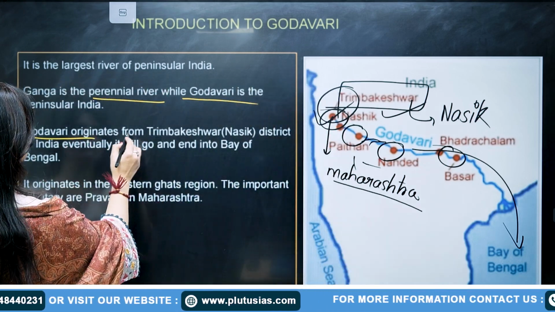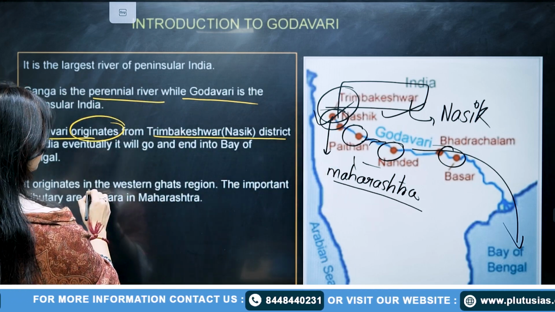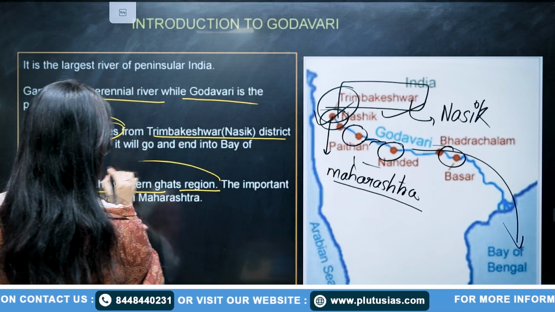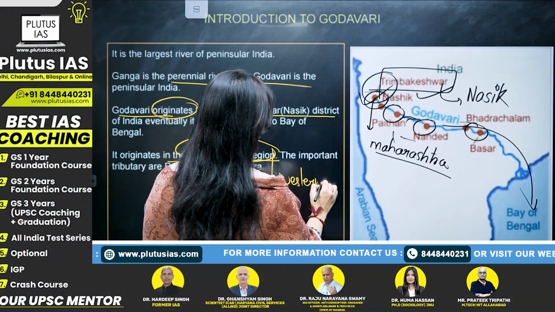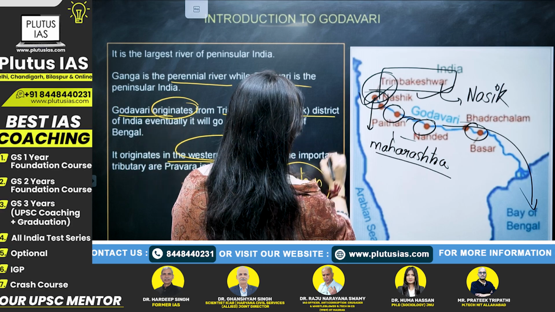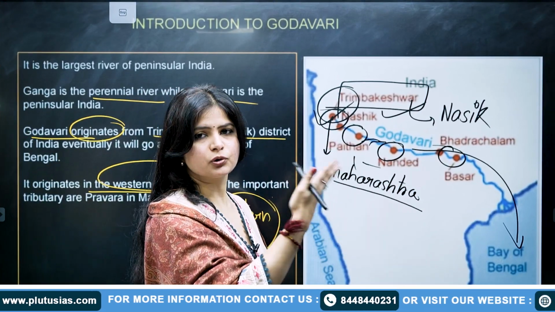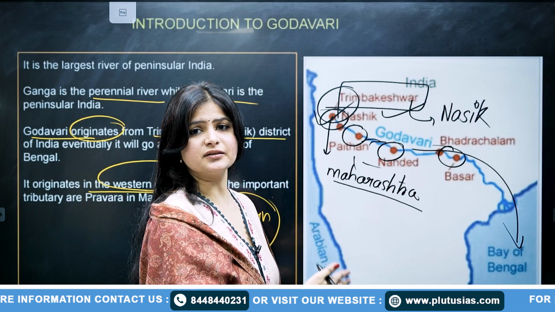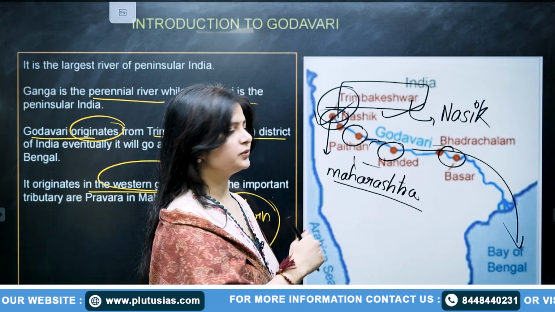So Godavari originates from Trimbakeshwar, discussed already. Now next, it originates in the Western Ghat region, very, very important. This is important: it's originating in Trimbakeshwar. But if they throw a statement like this, that it originates in the Western Ghats, you have to be very, very particular about that too.